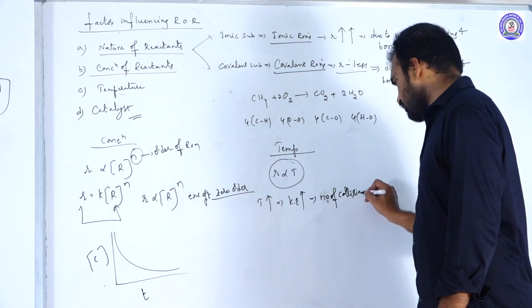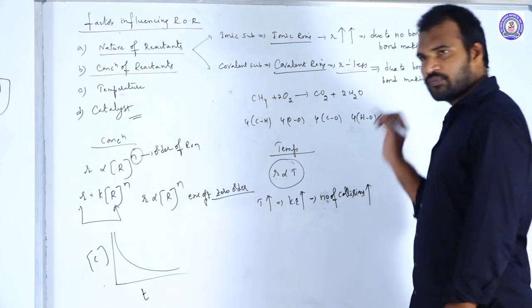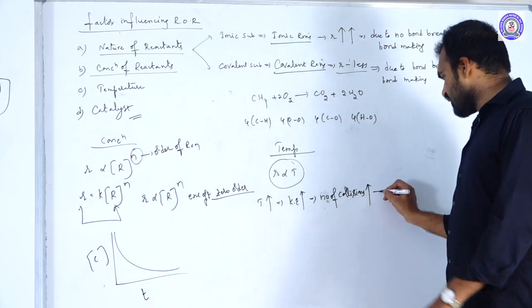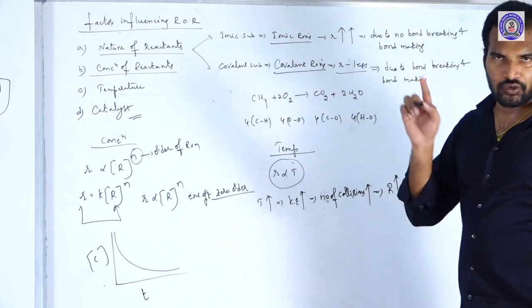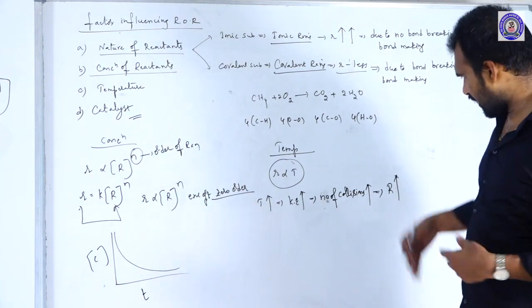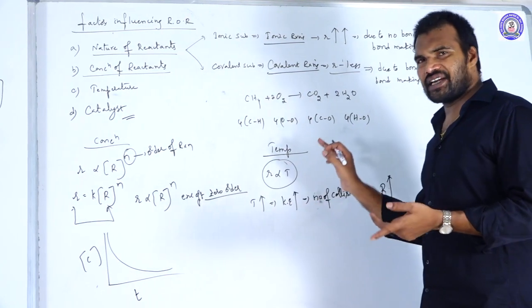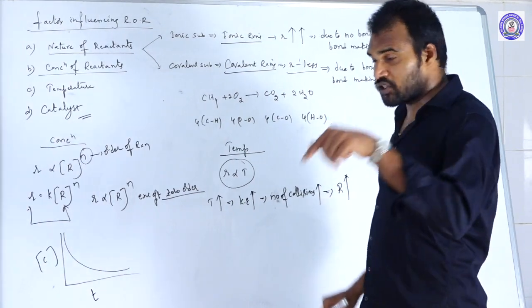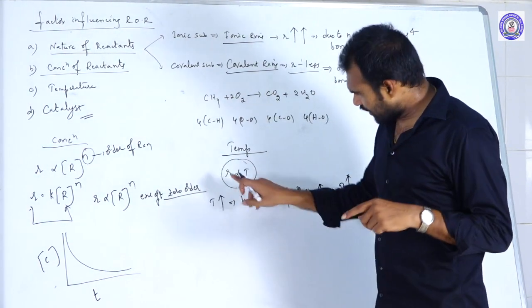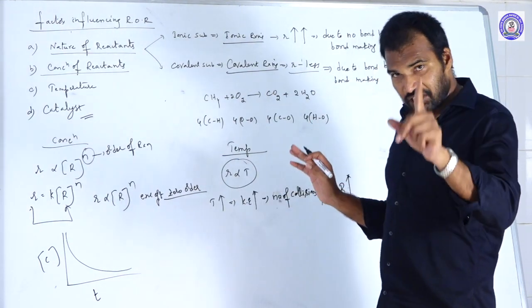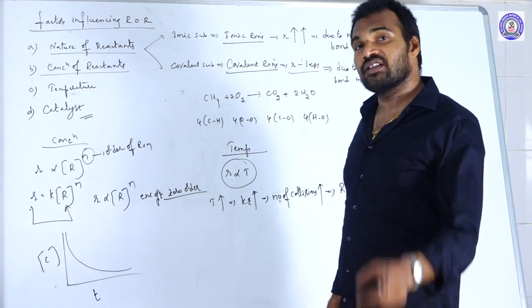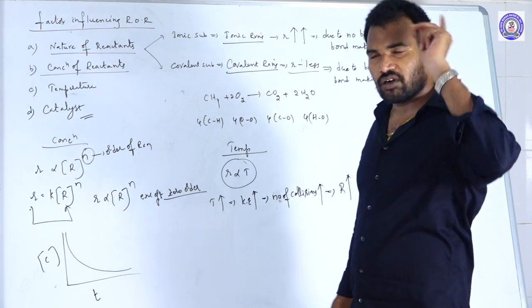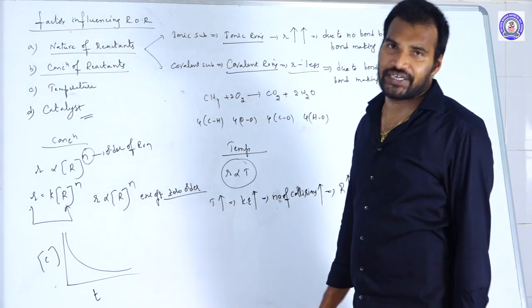Effective number of collisions increases. If the number of effective collisions increases, then the rate of the reaction also will increase according to collision theory. So rate is directly proportional to temperature. But remember one point: for every 10 degrees rise of temperature, the rate almost doubles. That is what we call the temperature coefficient.